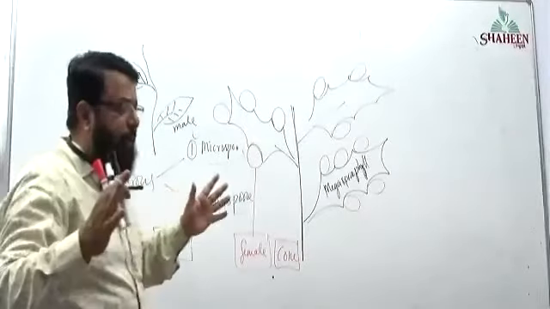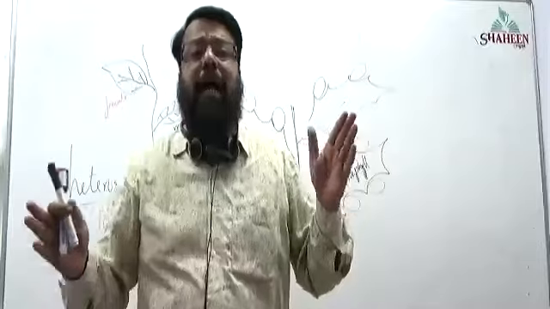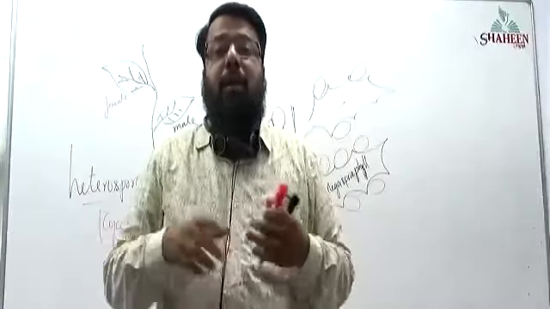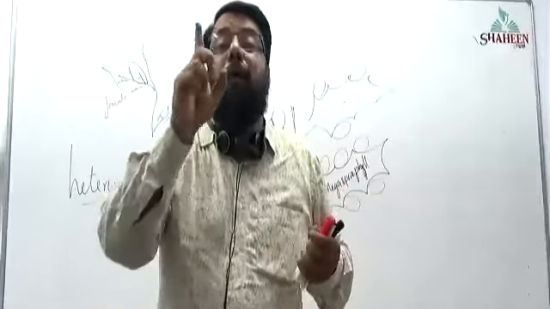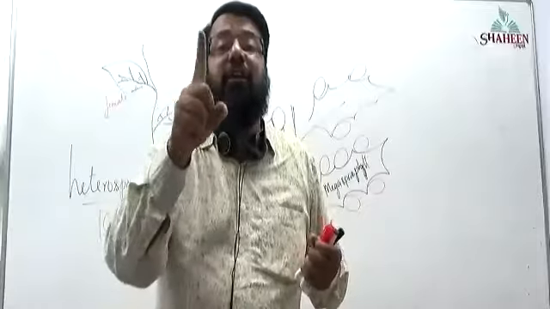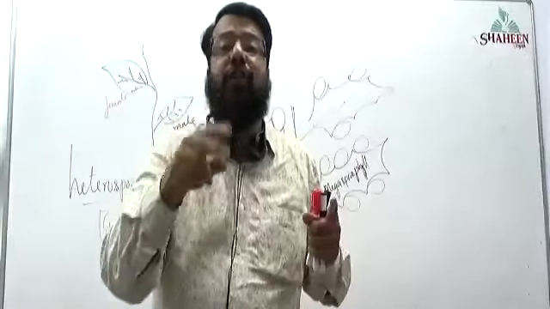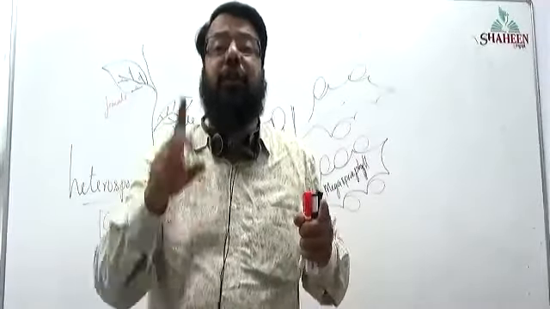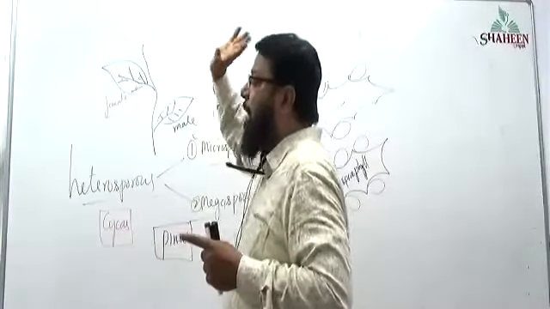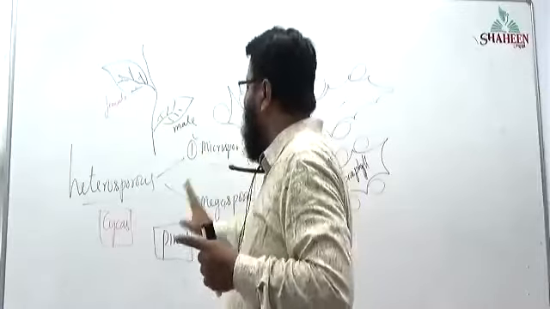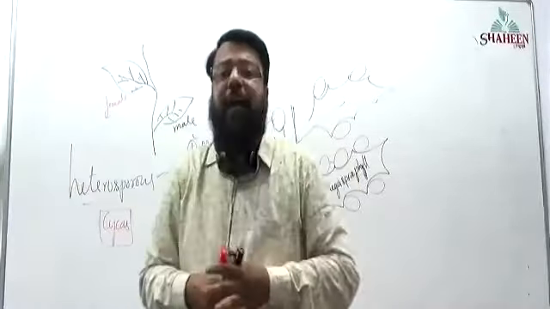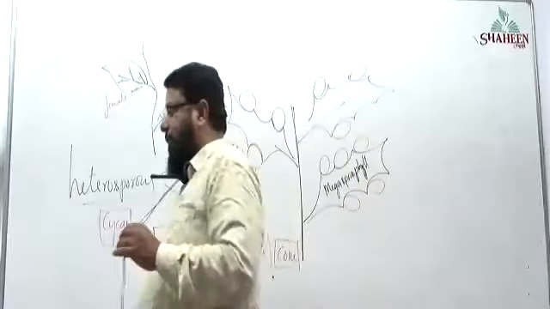What is the difference between pine tree and cycas? Pine tree is monoecious. Cycas is dioecious. Pine tree will produce both male and female cone on the same plant, whereas in cycas, the male plant itself is different and the female plant itself is different.